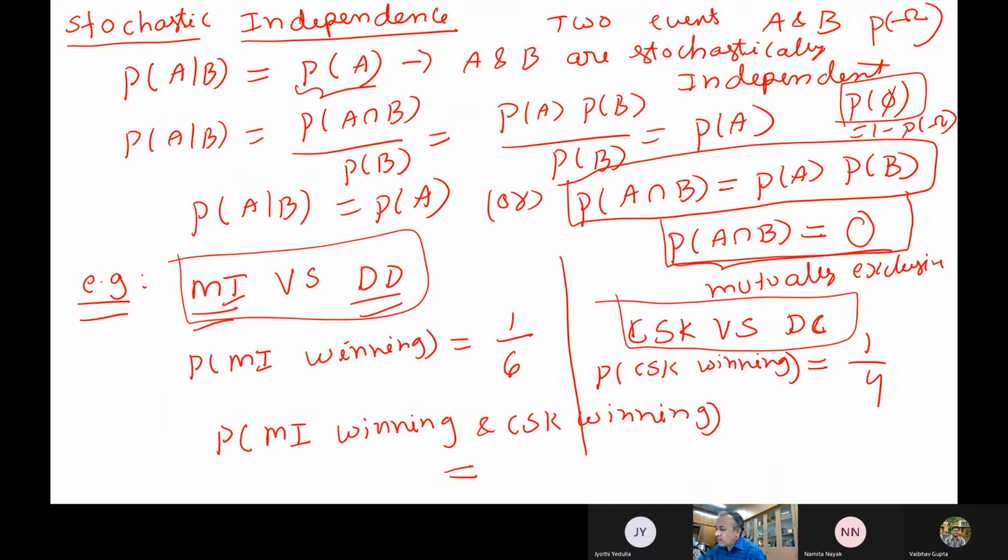Are these two matches independent or dependent? Independent, sir. There is no connection between Bombay Indians versus Delhi and Chennai versus Hyderabad. If they are independent, what will be this probability? 1/24, sir.